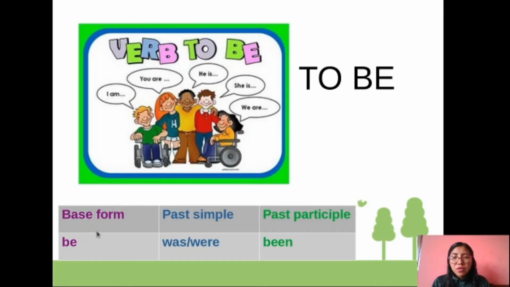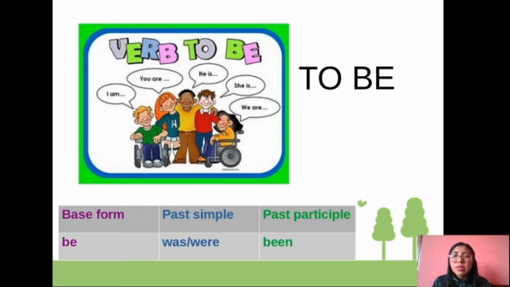We have the forms of the verb to be. Remember, to be is the infinitive form. The base form, be. Past simple, was and were. Past participle, been. Okay, but pay attention. Am, are, is. What is this? Okay, that is the verb to be. Pay attention. That is the conjugation of the verb to be.